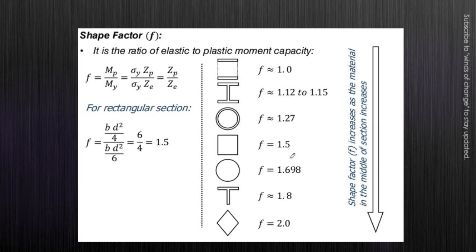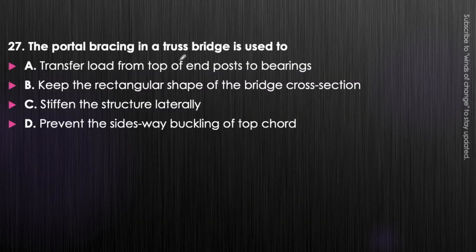Okay. Next question. The portal bracing in the truss bridge is used to transfer load from top of end post to bearing, keep the rectangular shape of the bridge cross section, which is not the portal brace, we have already seen in a question, stiffen the structure laterally, or prevent the sideway buckling of the top chords, which is also not the case of the portal bracing. These are the cases of top bracing, but we are talking about portal bracing.